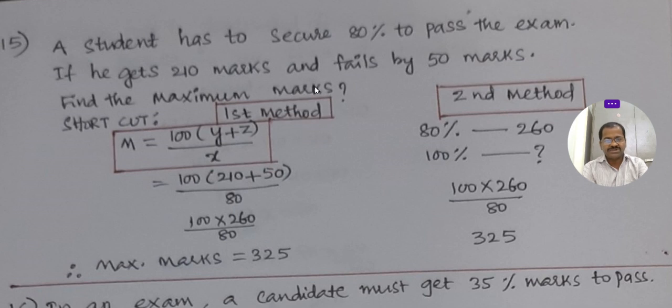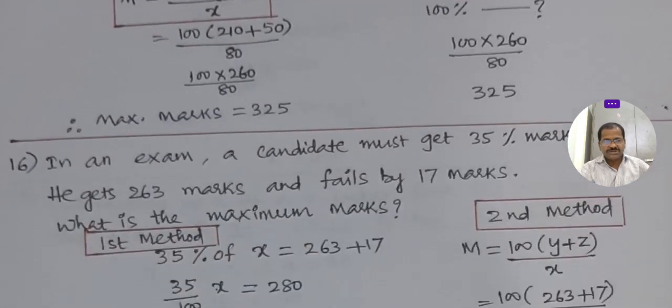Find the maximum marks. Okay, you see here, this is the very shortcut method. For 80%, how many does he have to get? 210 plus 50, 260. What is the total marks? 100%, 100 into 260 by 80, 325 is the maximum marks. The formula we discussed earlier, you apply here. All these are shortcuts.